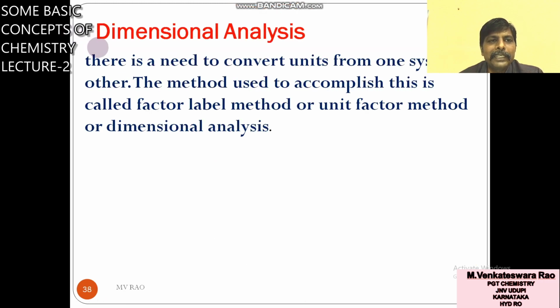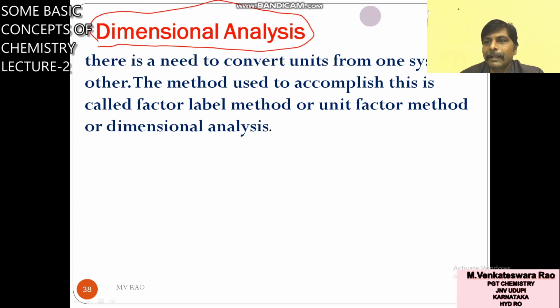Next topic is dimensional analysis. Small topic only. There is a need to convert units from one system to another system. Sometimes they will give in the question one type of system units, but you know the values in another system. So how to convert, that is called dimensional analysis.